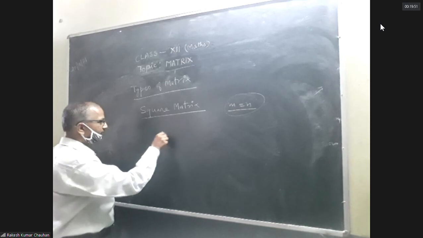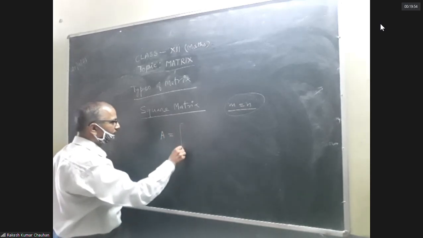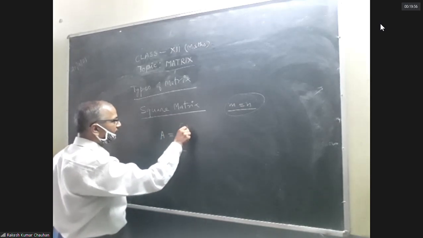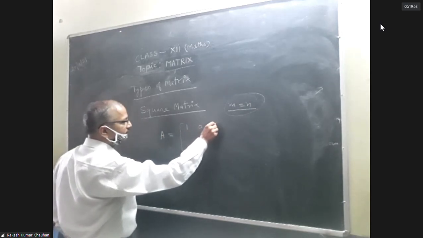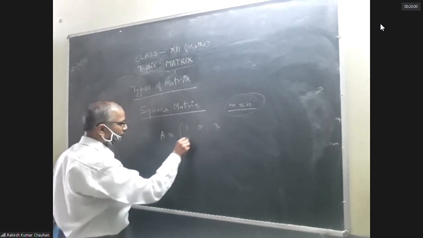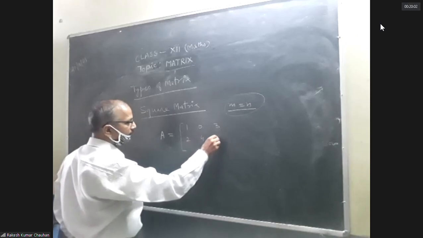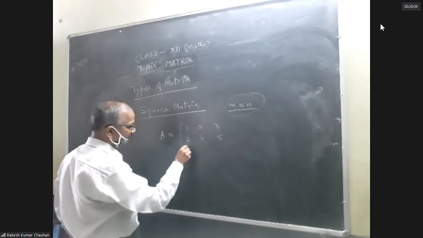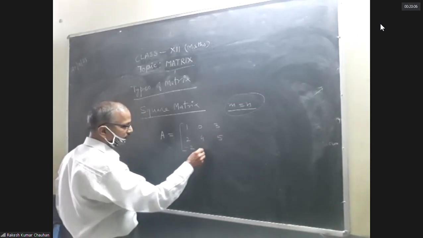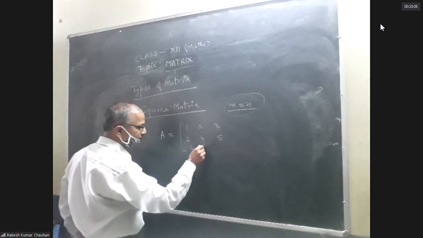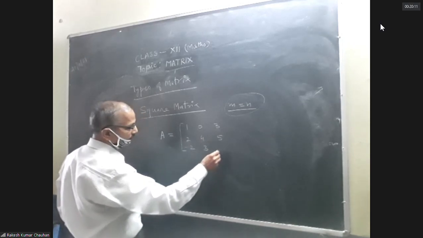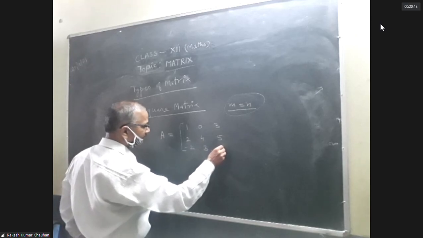For example, A is equal to 1, 0, 3, 2, 4, 5, -2, 3, -5, -7.